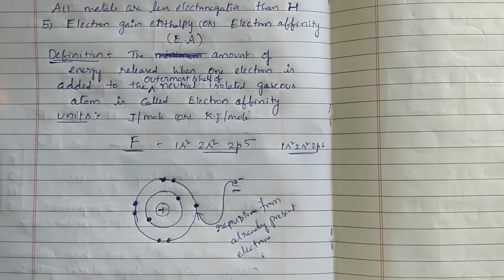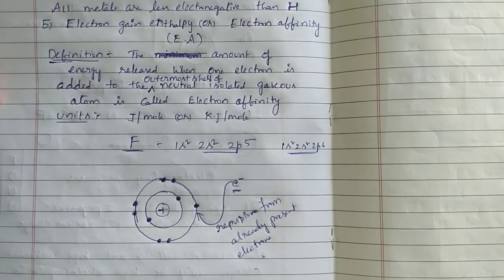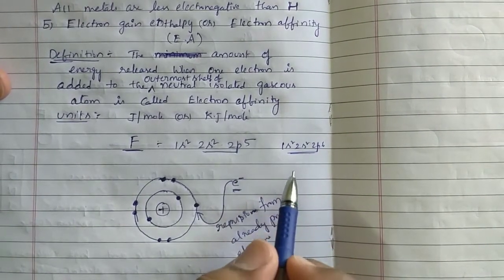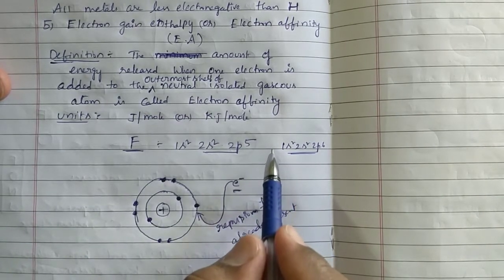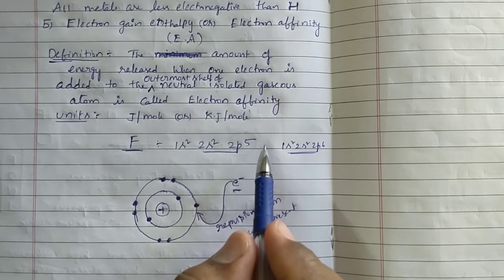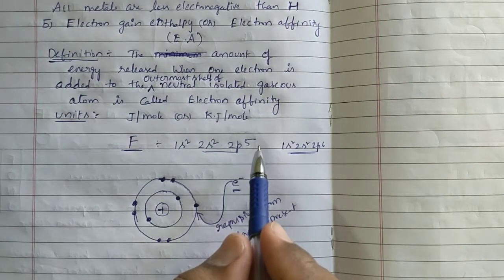Even though repulsions are there, that electron should enter into the outermost shell of fluorine. Why? It wants to get stability. Is it correct or not? To get the stability, definitely fluorine should gain the electron. For that, whatever the requirement is, fluorine will do it. Not only fluorine, any element, for getting stability, to the maximum extent they can, they will do.